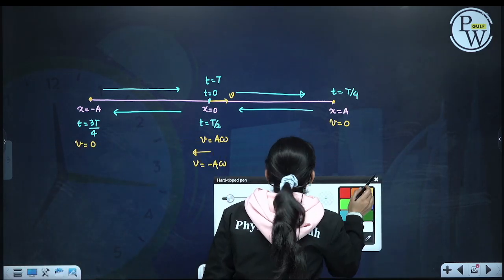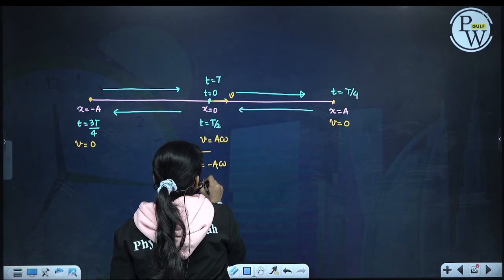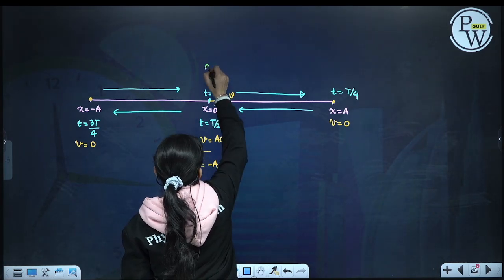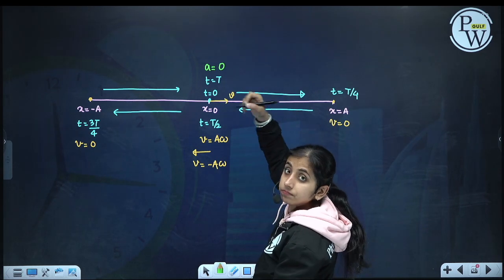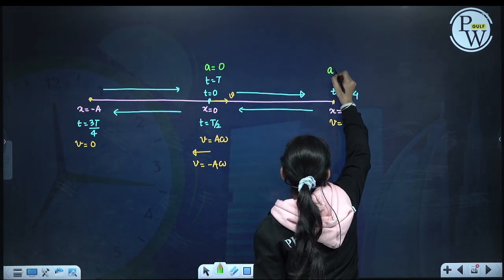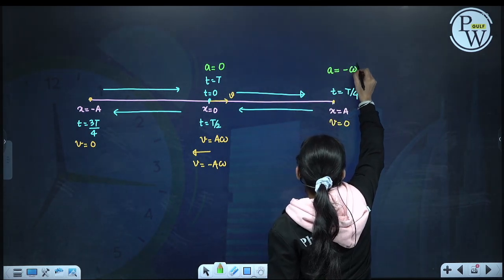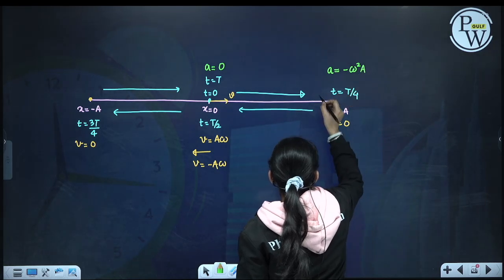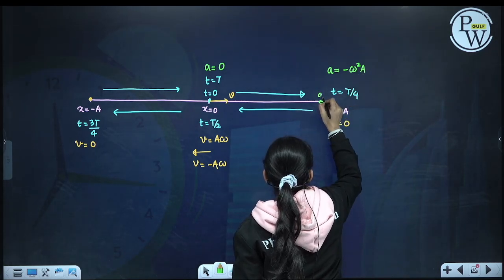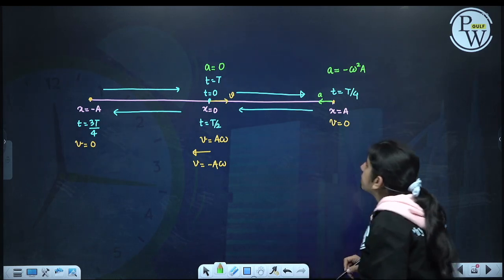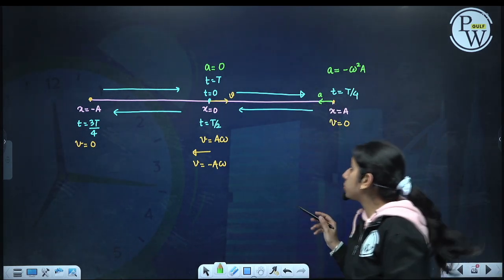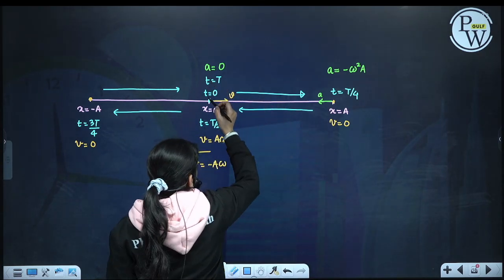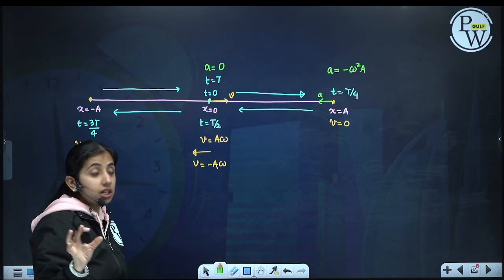Now let us write for acceleration. Here acceleration is 0. As it reaches the extreme position, acceleration will be minus omega square a, because here the restoring force is in this direction, so acceleration is in this direction, that's why minus omega square a. Again as it comes back, acceleration becomes 0.